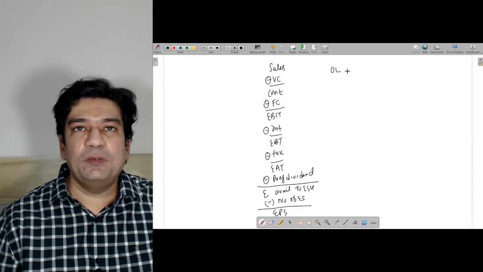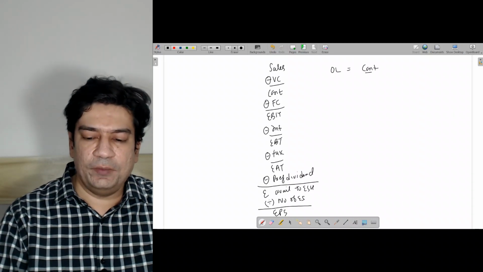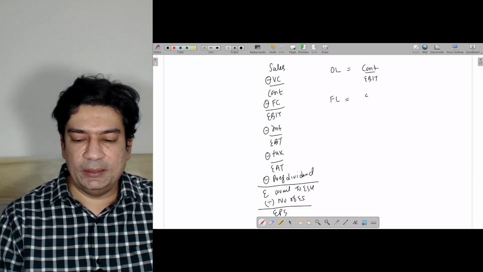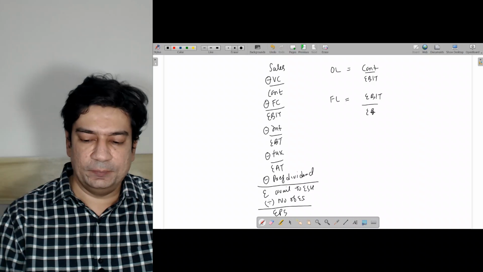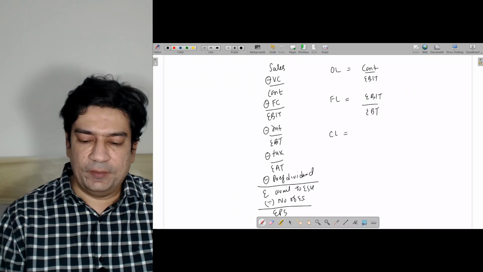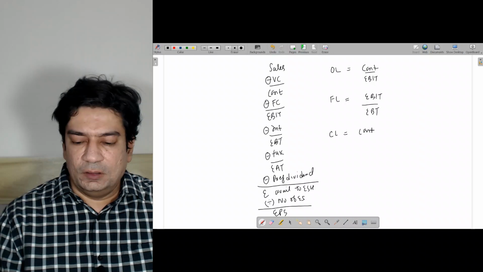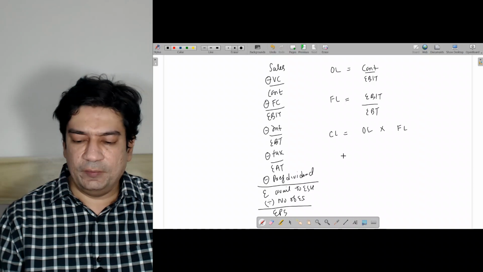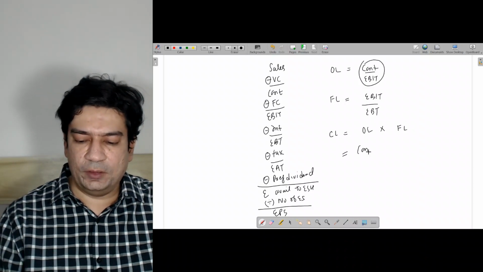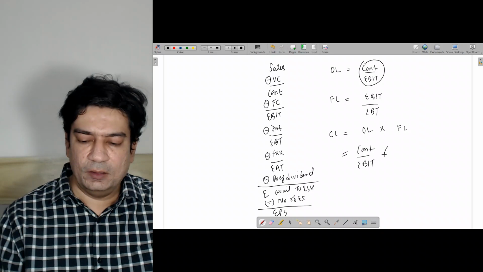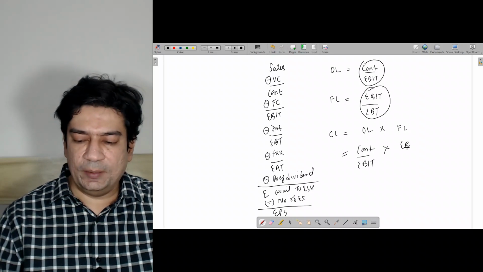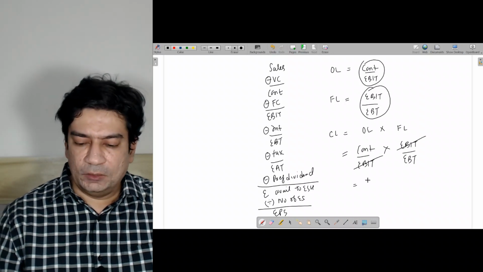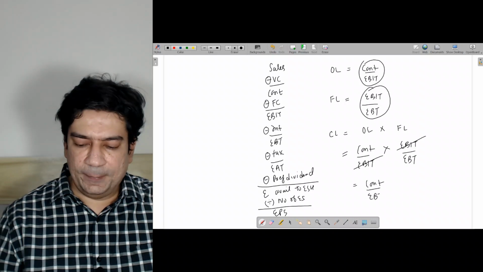Next, for operating leverage, the formula is contribution divided by EBIT. For financial leverage, the formula is EBIT divided by EBT. And for combined leverage, the formula is operating leverage into financial leverage. So operating leverage, I have contribution divided by EBIT. Financial leverage, I have a formula of EBIT divided by EBT. So EBIT gets cancelled. So you have contribution divided by EBT.